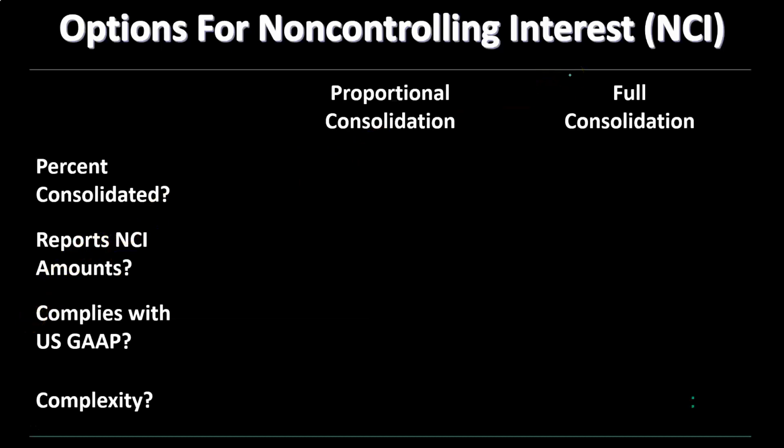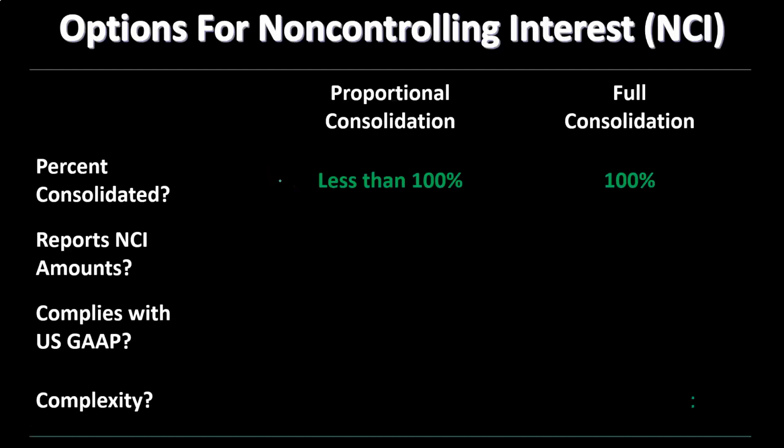But just realize that if you were just to think through this and say, well, how might I do this? How might I report this? Then these are going to be the options that would probably come to mind. So percent consolidation, I can either show the line items basically at 100% or less than 100%.